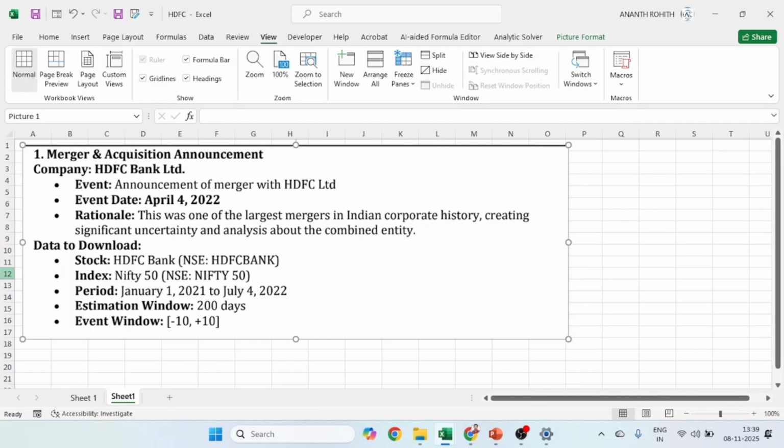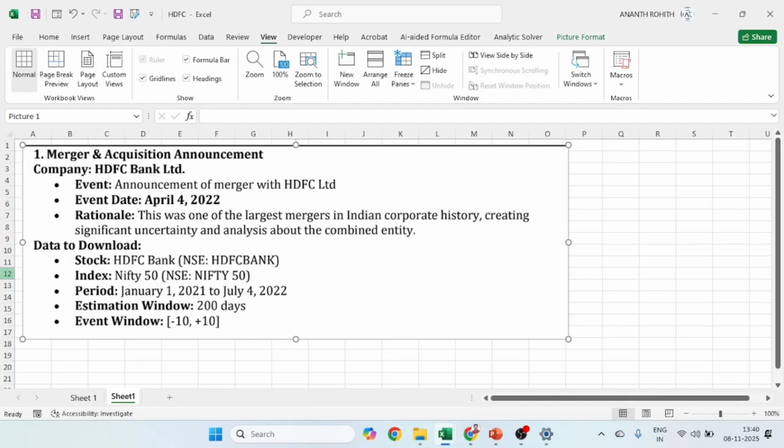So first, what is required to analyze this event study? To conduct this event study, we have to download closing prices of Nifty and HDFC Bank Limited for a period that covers these many observations. The estimation window is 200 days. Then we want 10 days before the event and 10 days after.